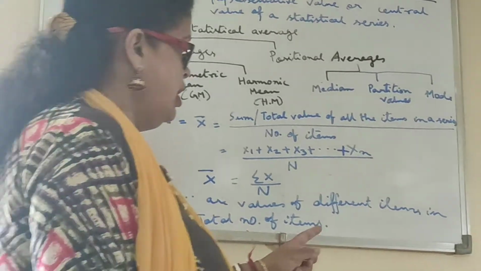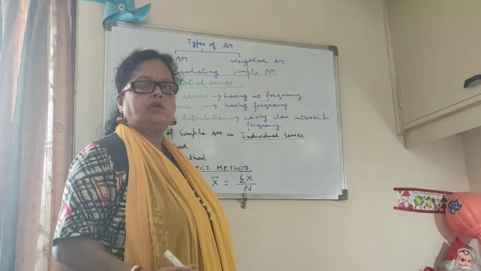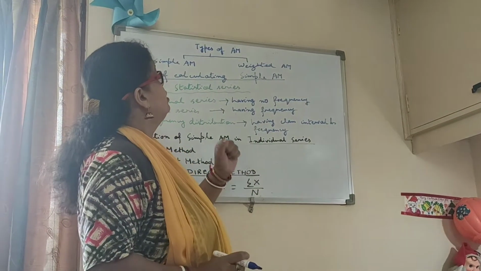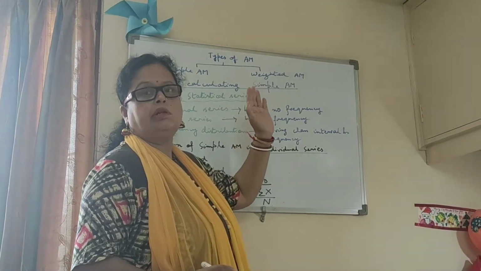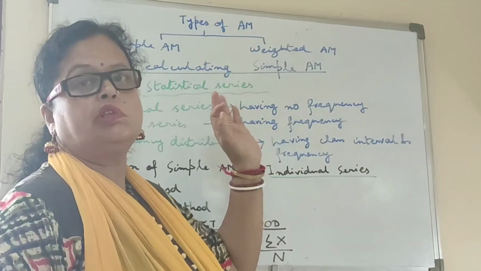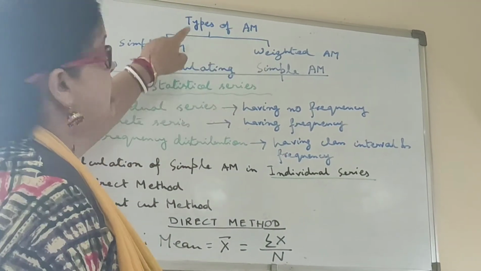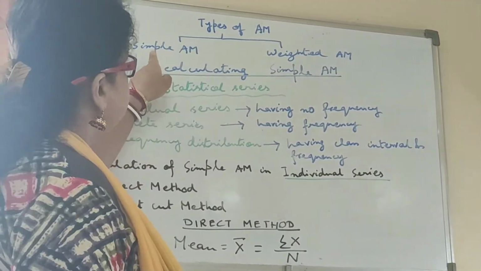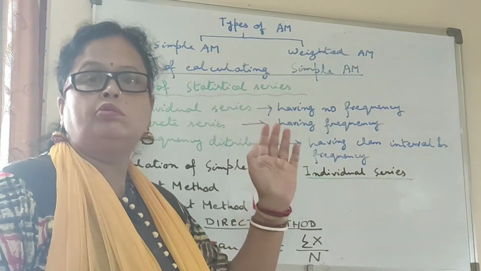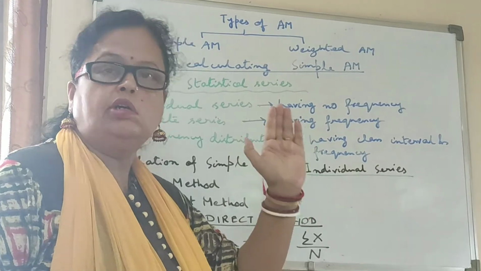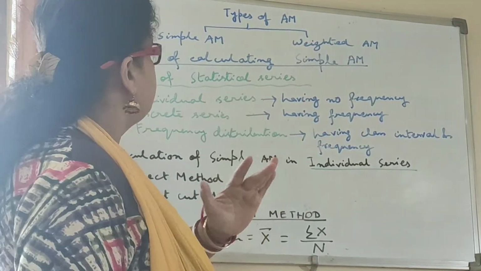Okay. Now we are going to discuss different methods of calculating arithmetic mean, but before that we should know what are the types of arithmetic mean. Two types of arithmetic mean are there: simple arithmetic mean and weighted arithmetic mean. Now I am going to discuss the methods of calculating simple arithmetic mean.